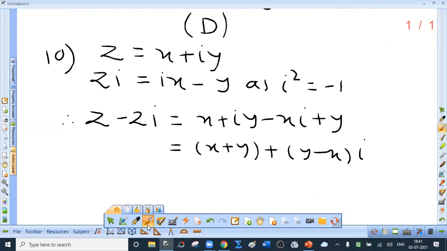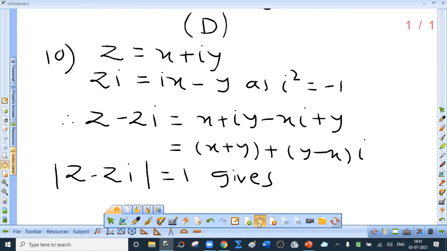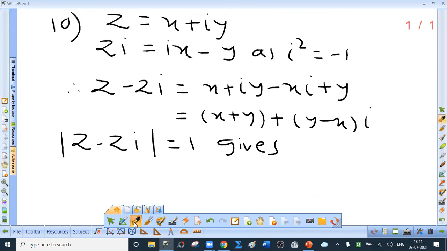Tenth is interesting. You should know the definition of modulus.